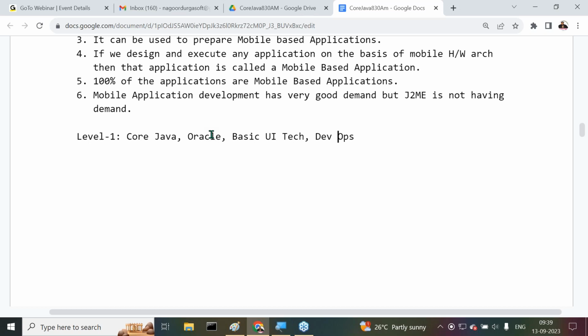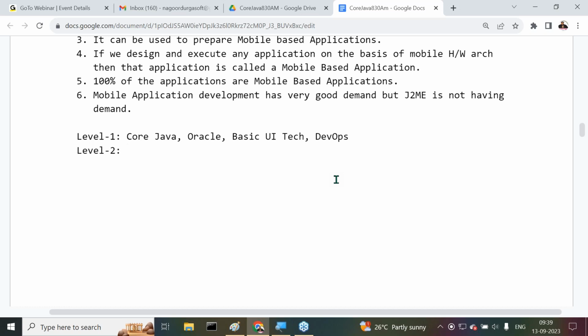We can start these concepts here at level 1. That means at a time we can start all these 4 or 5. Yes, sir. All of you get my point or not? At level 1, we can start with these many technologies. Understand it clearly, this is level 1. Next one is, once we complete either of these courses here, in place of that we can start with what there, level 2.